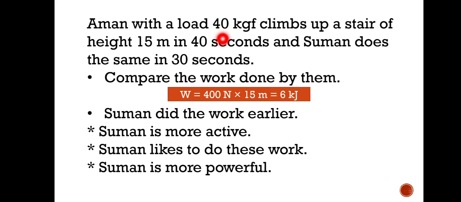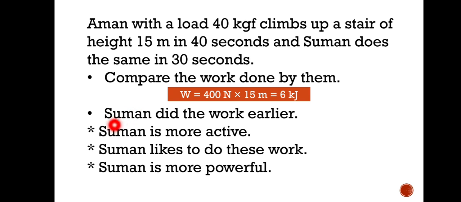That is, here this 40 kgf is 40 into 10, that is 400 Newton. We are taking g equals to 10 here. So 400 Newton into 15 meter will give 6000 joule or 6 kilojoule. That is the work done for both, the amount of work done by Aman as well as Suman.